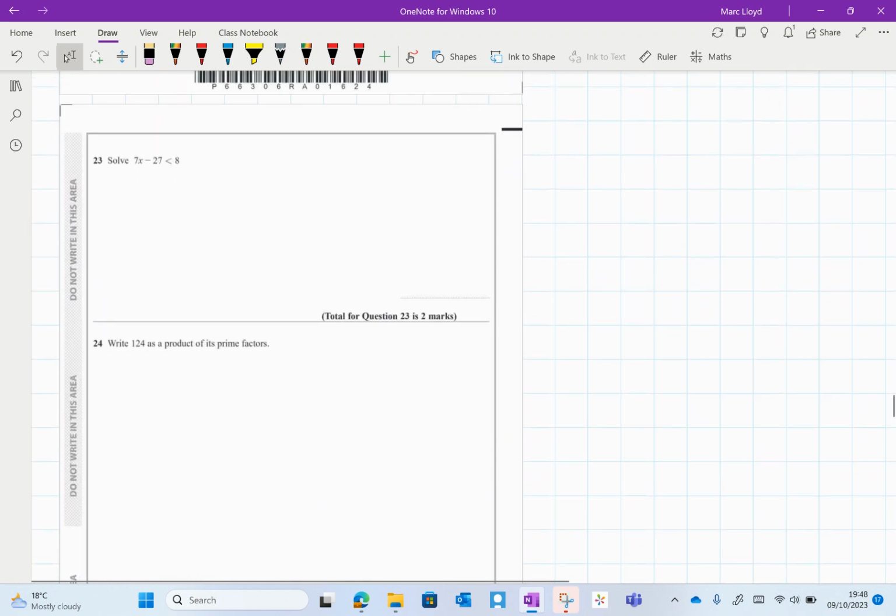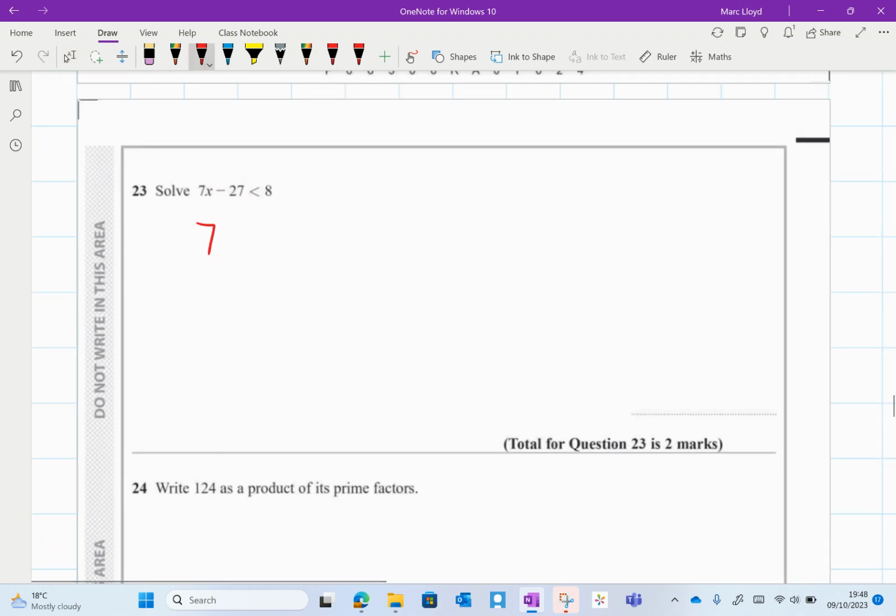Okay, question 23. First step, you just treat this like an equation. So 7x is less than 35. And then you divide throughout by 7, which gives us 5. So x is less than 5.